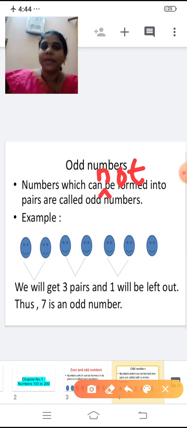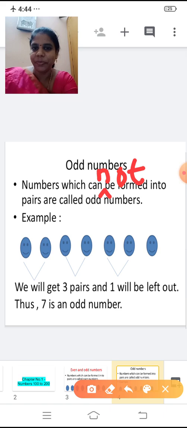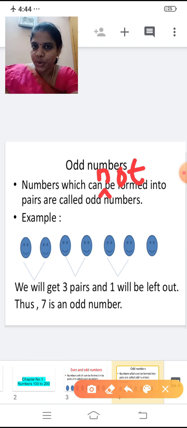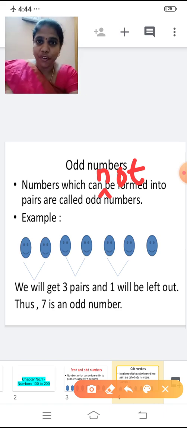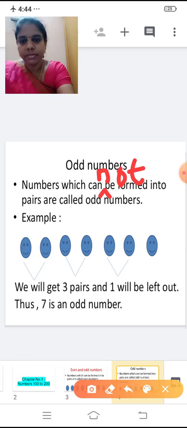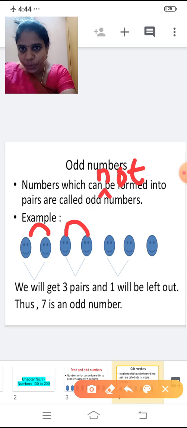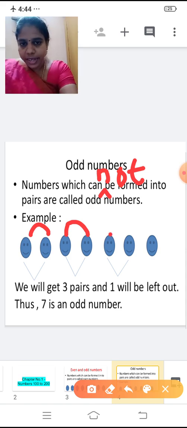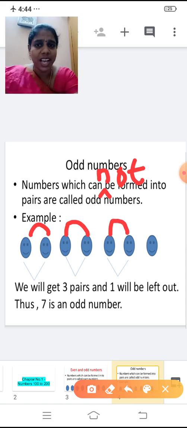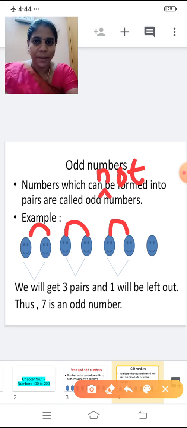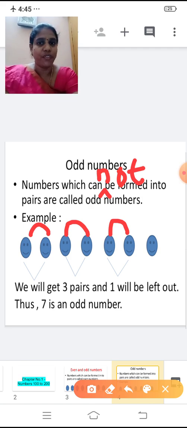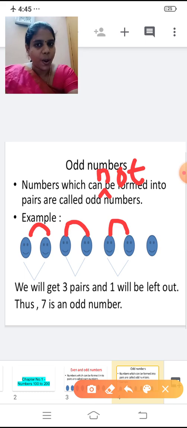Now the same smiley. Now count how many smileys are there? 1, 2, 3, 4, 5, 6, 7. How many smileys? 7 smileys. So can we form a pair now? Yes. So first 2, one pair, and these 2, one pair, and next 2, one pair, and for the last smiley, we don't have a pair, right? So if we cannot make a pair, then it is an odd number.